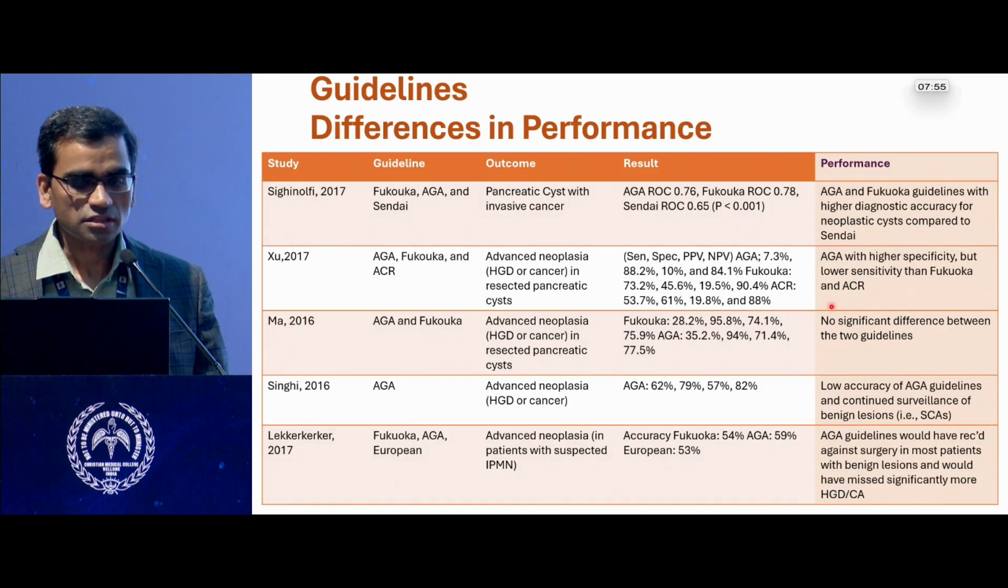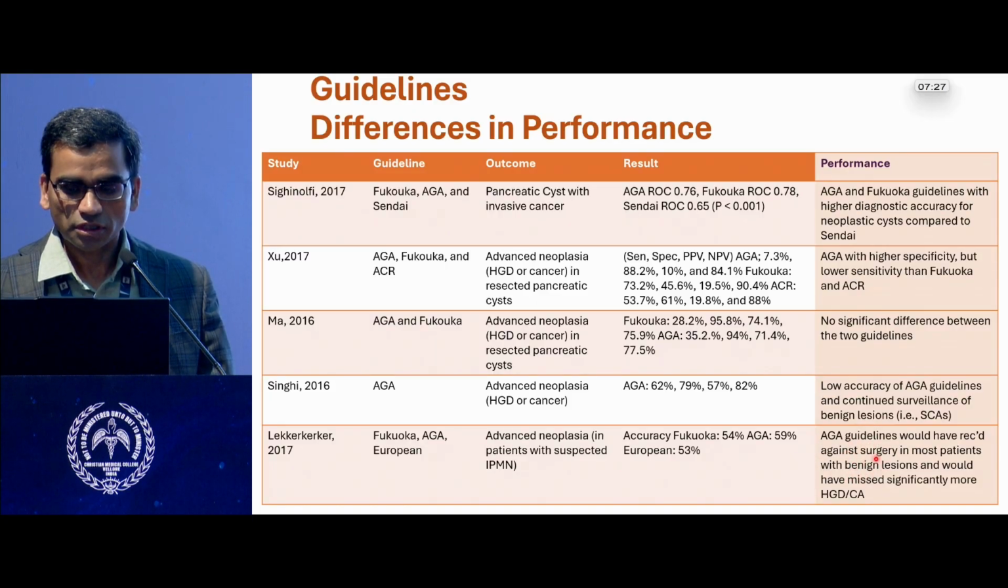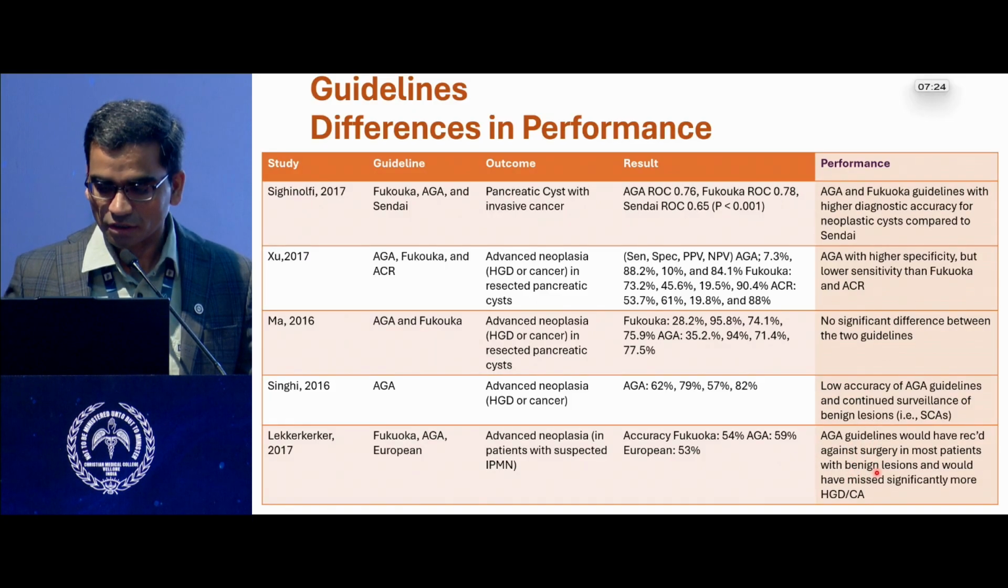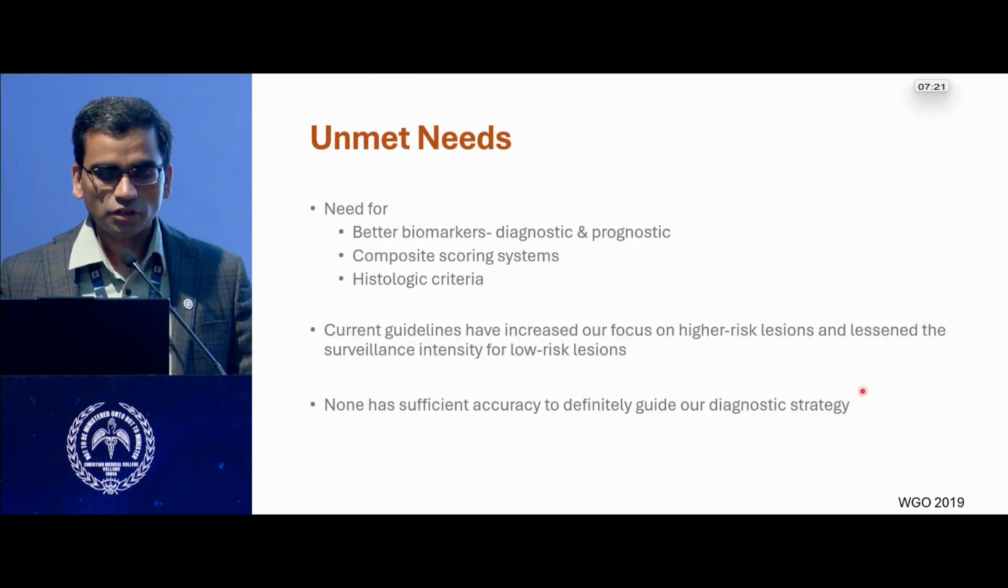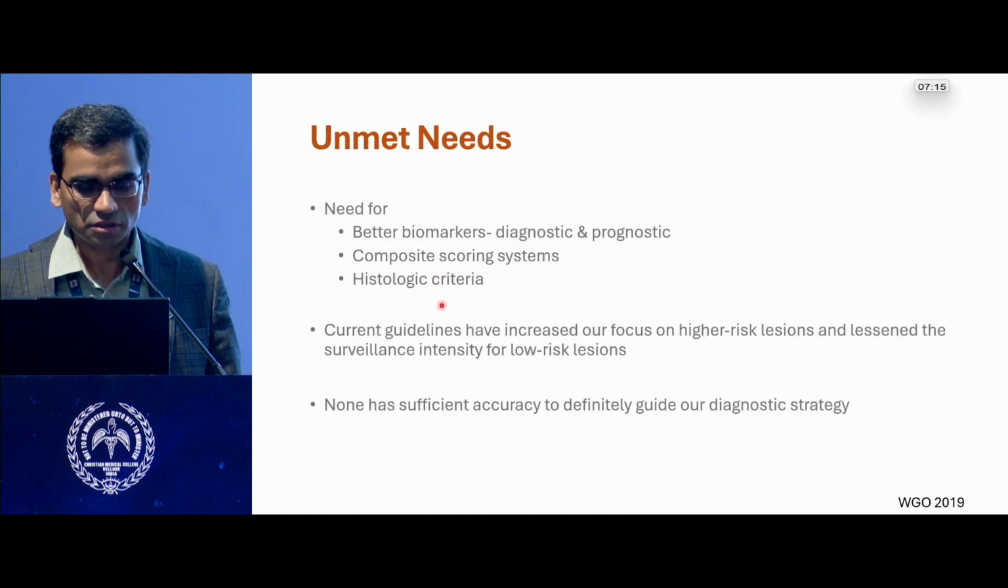How do these various guidelines perform? Studies have shown that AGA and IAP have higher diagnostic accuracy than the Sendai guidelines. AGA has higher specificity but lower sensitivity than IAP. Ma et al. showed that both perform similarly. AGA guidelines have actually been shown by Singhi et al. to have low accuracy, and they need continued surveillance even in benign lesions. A few studies have shown that AGA could miss significantly more high-grade dysplasia and carcinoma. So we need to have better biomarkers, both diagnostic and prognostic. We need to have composite scoring systems and histological criteria.